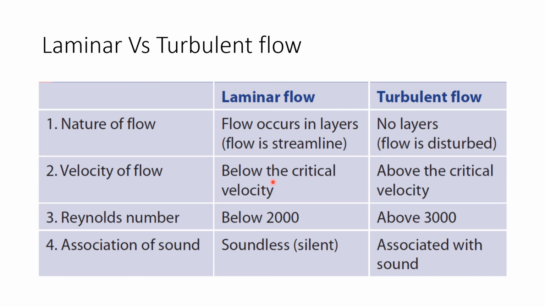The velocity of the blood flow is below the critical velocity in laminar blood flow, and in turbulent blood flow the velocity is always above the critical velocity. Critical velocity is the velocity required for the production of turbulence in the blood flow. Reynolds number is below 2000 in the laminar type of blood flow, and in turbulent blood flow it is above 2000. Laminar blood flow is soundless and silent, and turbulent blood flow is associated with the production of sound.